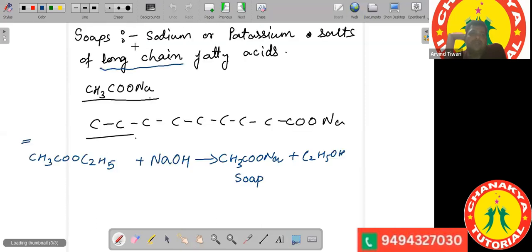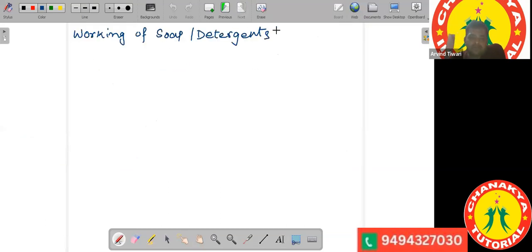We had discussed what a soap is: soaps are sodium or potassium salts of long chain fatty acids, whereas detergents are ammonium salts of long chain fatty acids.